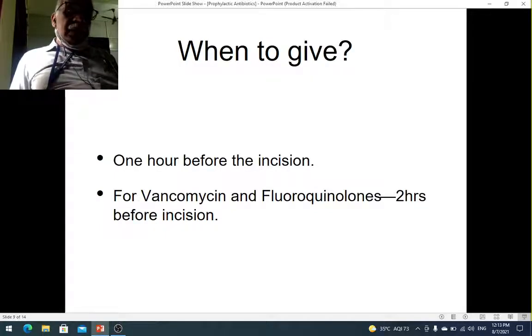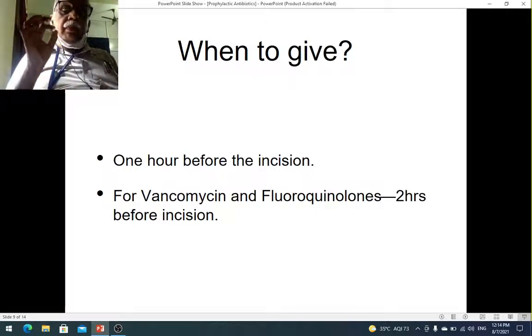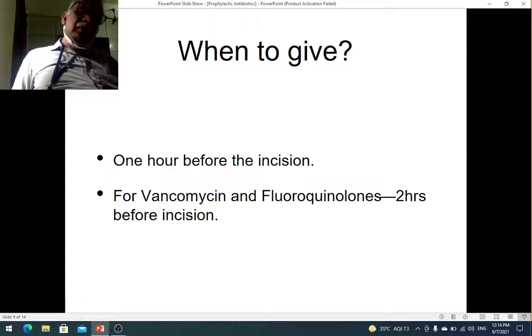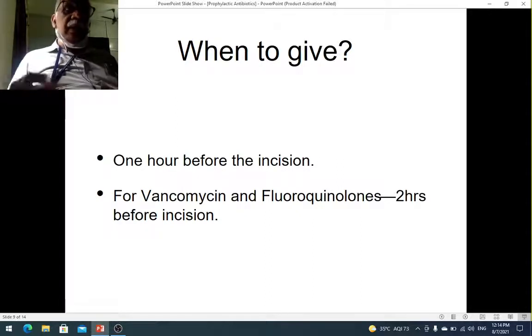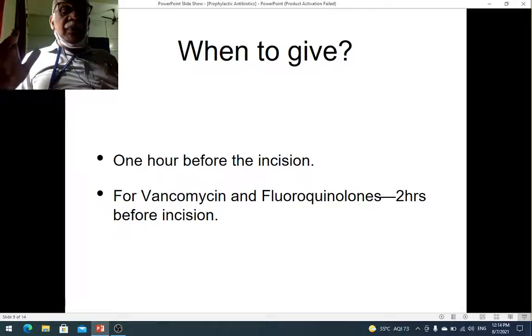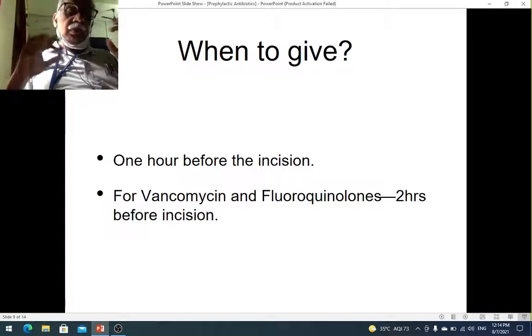Then the question arises, when will you give the prophylactic antibiotic? The ideal time is 1 hour before the incision is put. An easy way of remembering this is just before or during the induction of anesthesia. After the anesthesia you have to clean and drape, and then you have a time out and all sorts of things, so you have enough time. The idea is that before you put the incision, the serum and tissue levels of the antibiotic should be adequate. You understand? That is why you have to wait. So it is best given 1 hour before the incision is put.